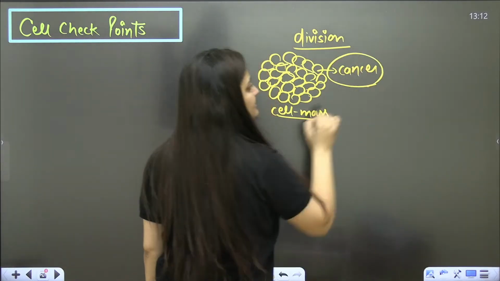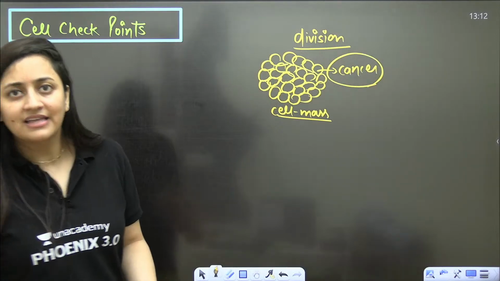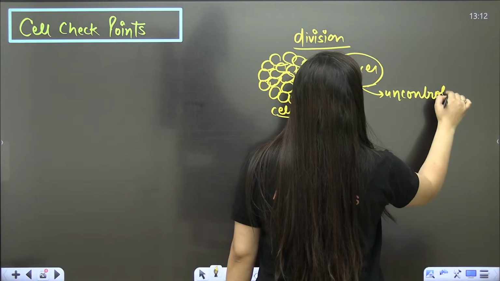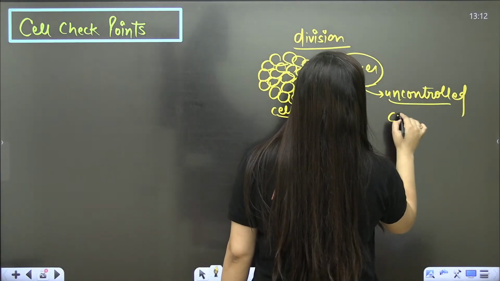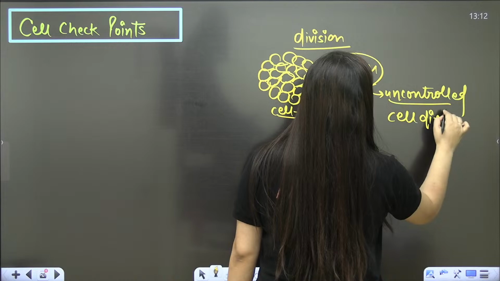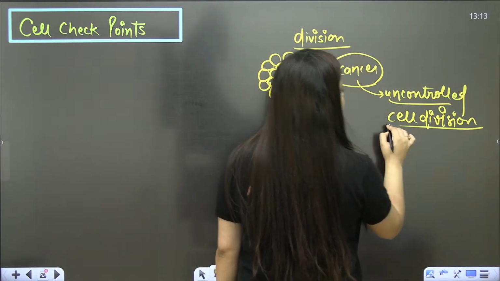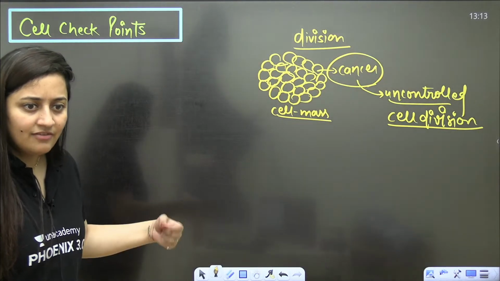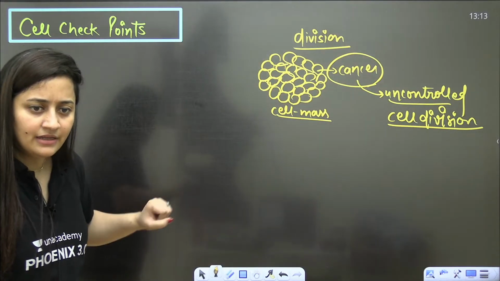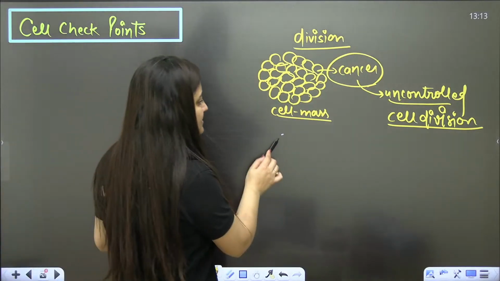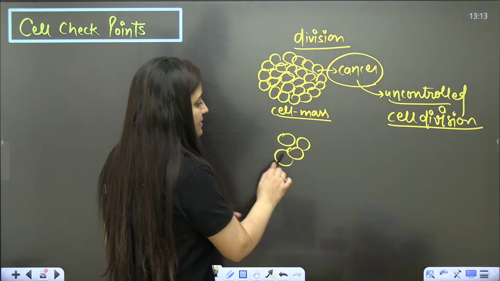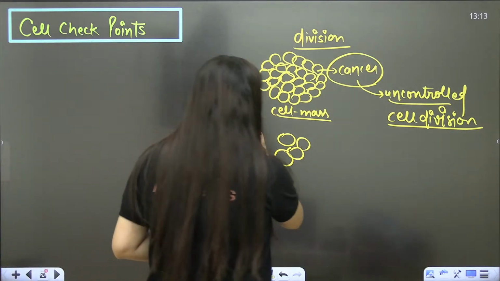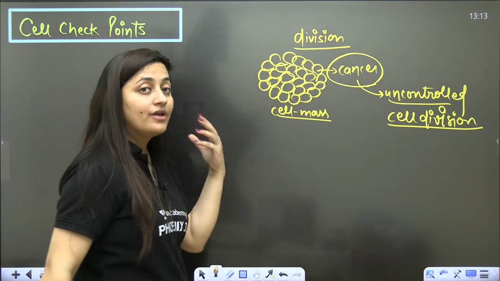So when we use the word cancer, what is that cancer? It is actually uncontrolled cell division. Yes or no? The cell will keep on dividing, dividing and dividing. So in our body there is a mechanism which will ensure that cells should not proliferate randomly like this. We have many different mechanisms, like I'm talking about the checkpoints.